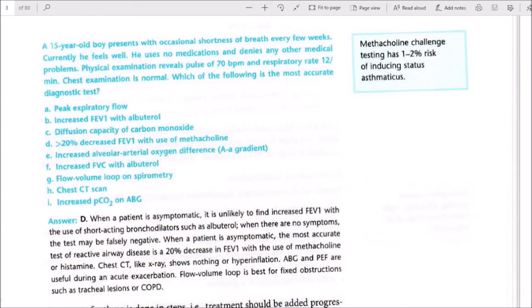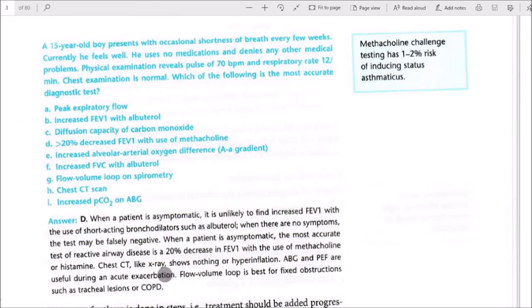When a patient is asymptomatic, it is unlikely to find increased FEV1 with the use of short-acting bronchodilators such as albuterol. When there are no symptoms, the test may be falsely negative. When a patient is asymptomatic, the most accurate test of reactive airway disease is a 20% decrease in FEV1 with use of methacholine or histamine.